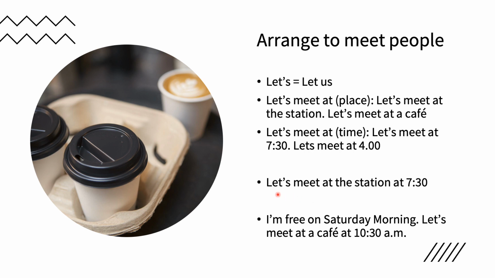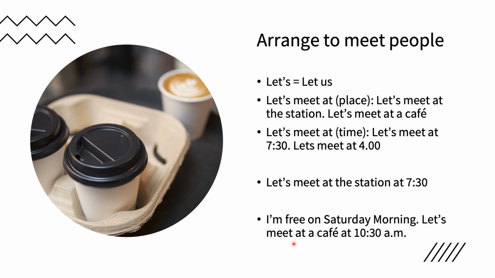For example here, let's meet at the station at 7:30. Okay, so you specify the place, the station, what time? 7:30. Okay, the last example here, I'm free on Saturday morning.